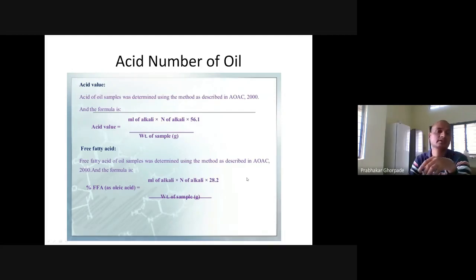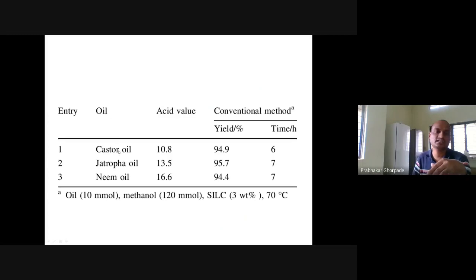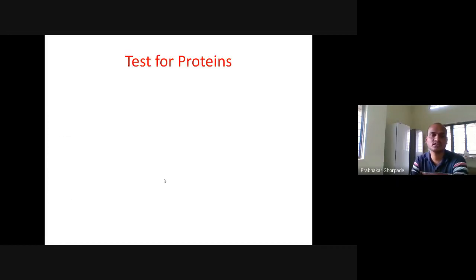Okay, so we will discuss this acid number again, but if you are calculating the acid number during our practical, we will get values like this: castor oil 10.8, jatropha oil 13.8, neem oil 16.6. Likewise, you will get different values.